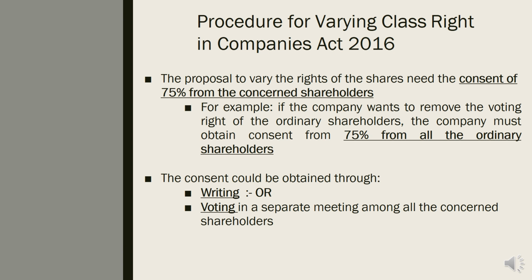That's what it means by consent of 75% from the concerned shareholders. The consent could be obtained through writing or voting in a separate meeting among all the concerned shareholders.